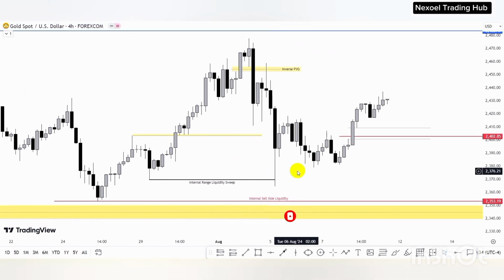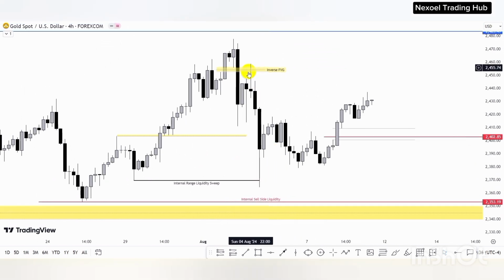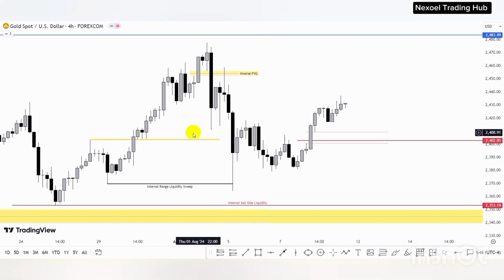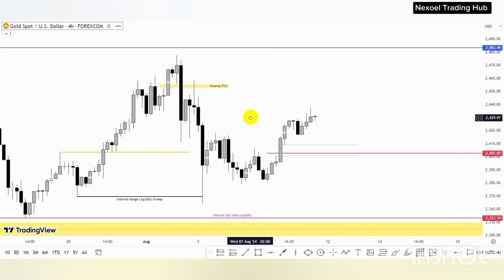Price swept through it. So you can see we marked out this inverse fair value gap last week, expecting to see this bearish movement of price. And then you can see that neatly happened. And then we were trying to frame the buy move, but then price took out the stop loss.